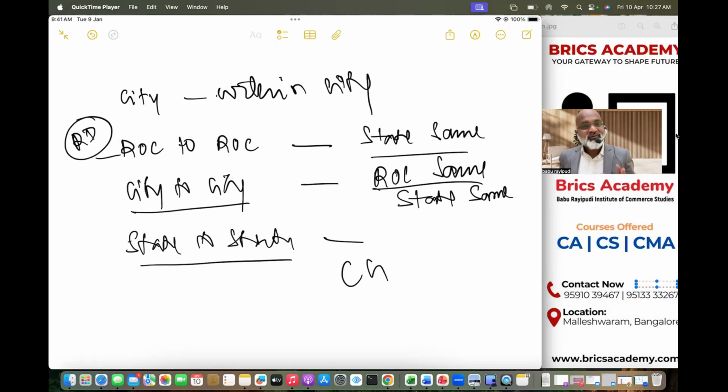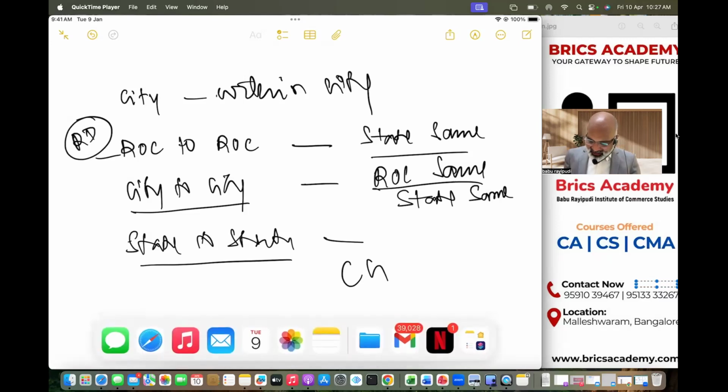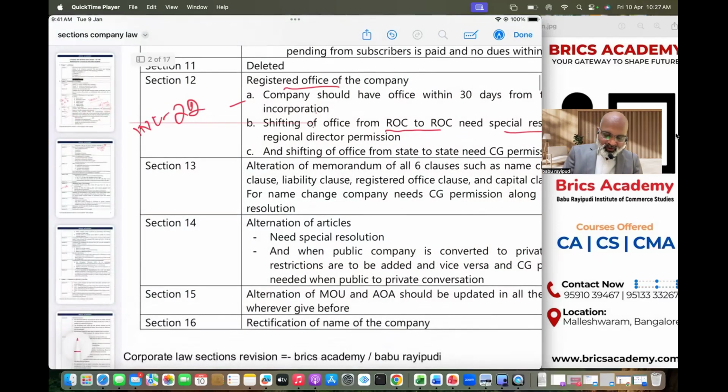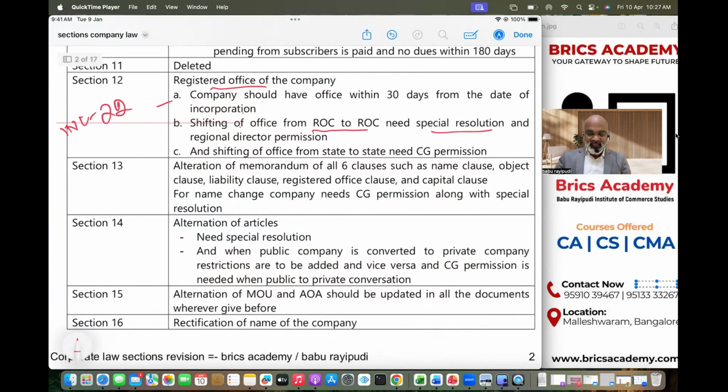So Section 12 clearly indicates that if you want to move from state to state, you need to take prior approval, prior permission from the central government. That prior approval on behalf of the central government is actually delegated to the regional director. And if you want to move from ROC to ROC, in states like Maharashtra and Tamil Nadu where there are two ROCs, you need regional director permission. That is exactly Section 12. Read that if you want.